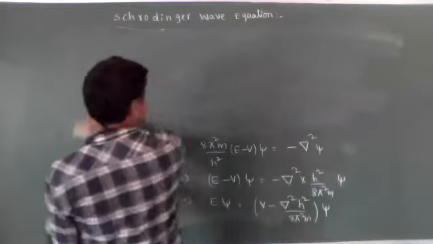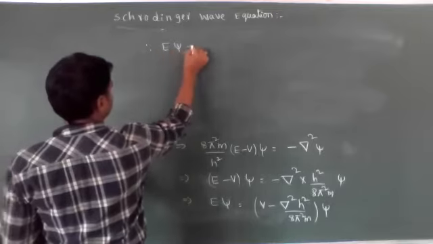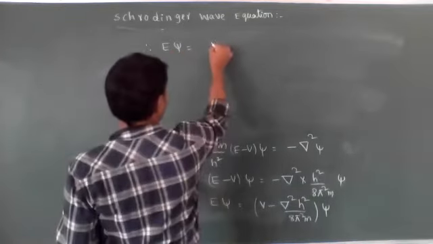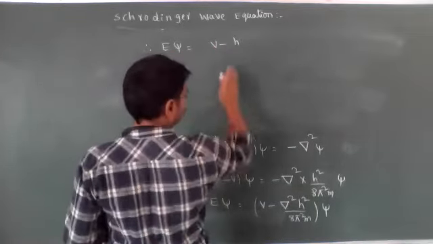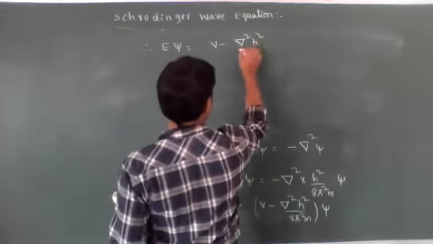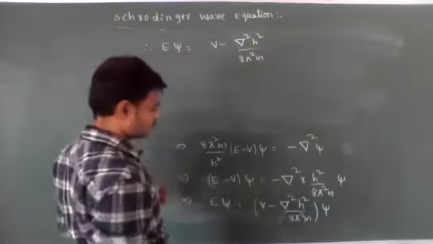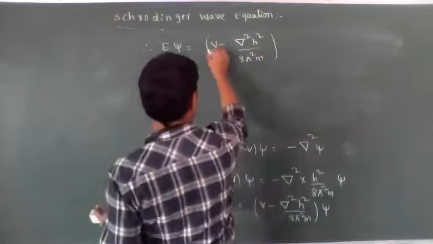Therefore E psi is equal to V minus del square h²/8π²m psi.